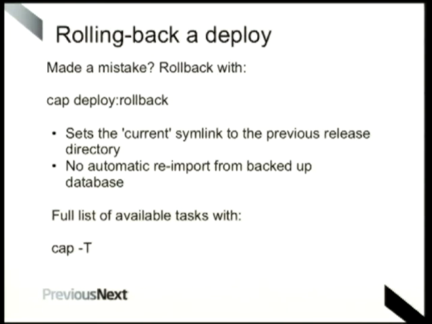You'll need to log in and do that manually. That's probably a good idea, actually. I don't like the idea that if I do a rollback, it's automatically going to re-import the backup database. So it's just an extra step you'll need. You can get a full list of Capistrano commands from the command line just by typing cap -T.